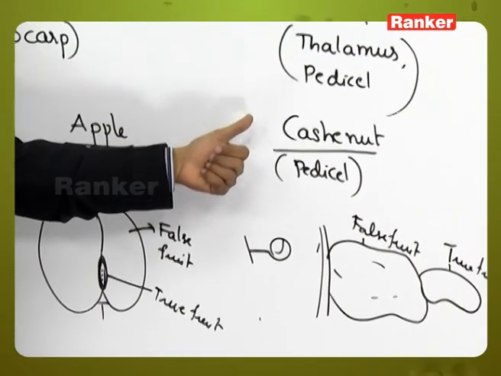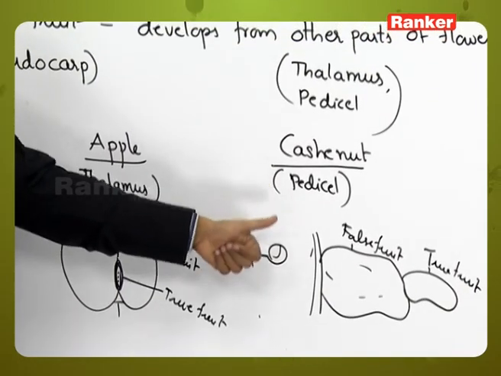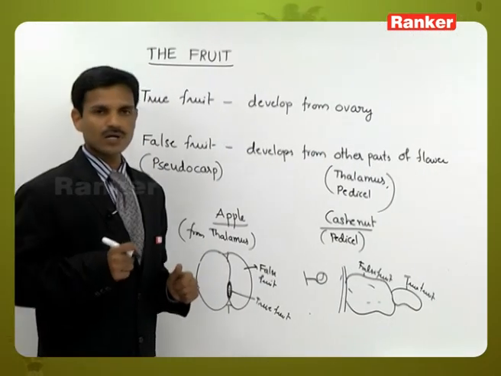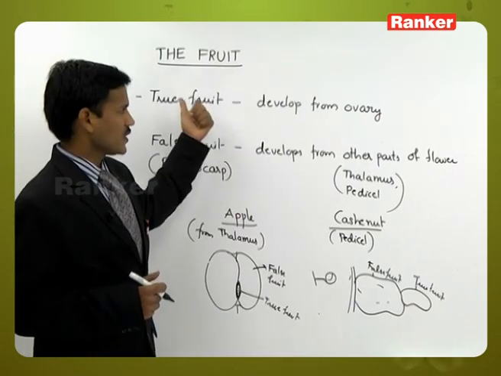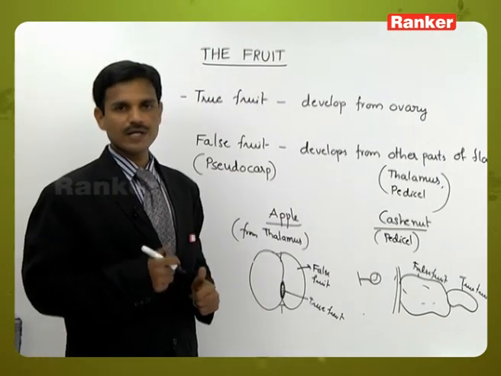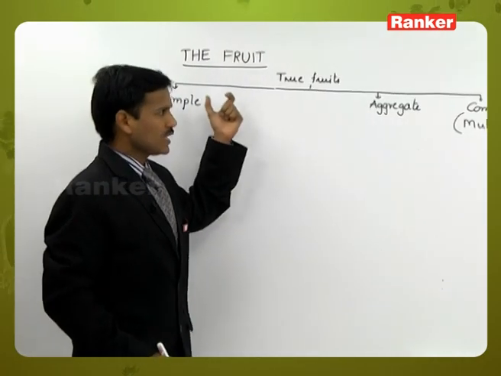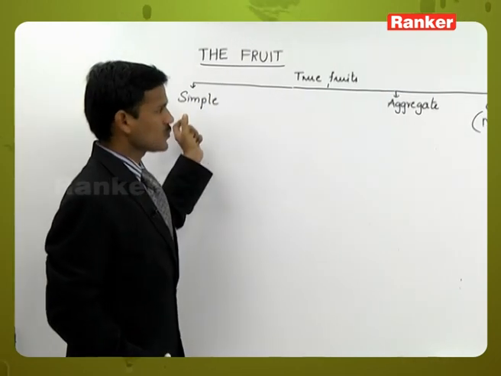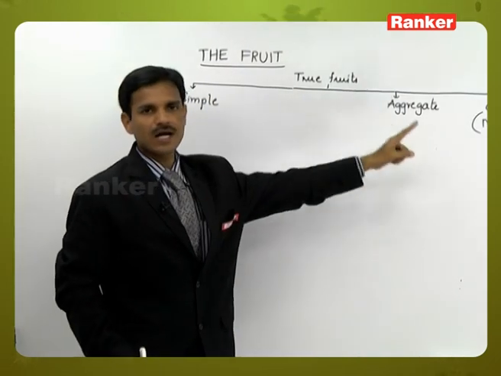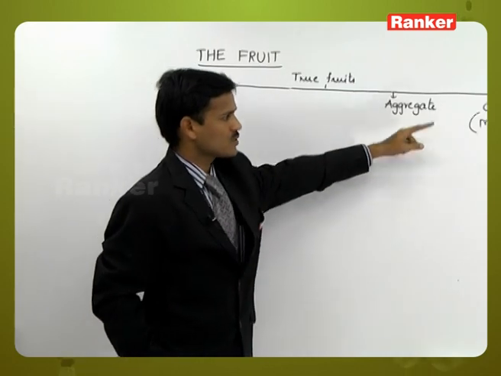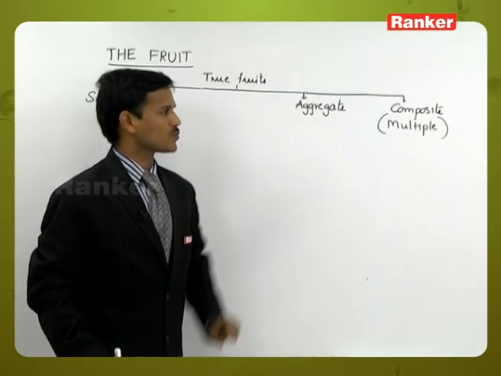Cashew plant or cashew nut, a pedicel develops into false fruit. So it is about false fruits. Next, we are going to discuss true fruits in detail. True fruits are mainly of three types: simple fruits, aggregate fruits, and composite fruits. Composite fruits are also called multiple fruits.